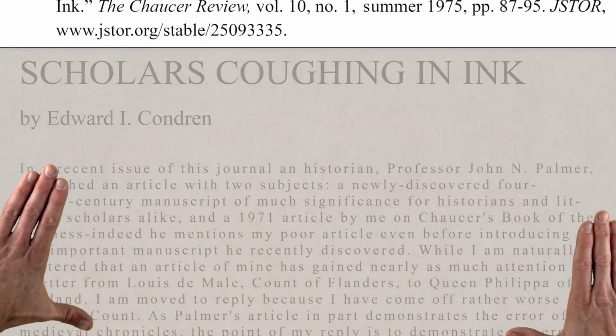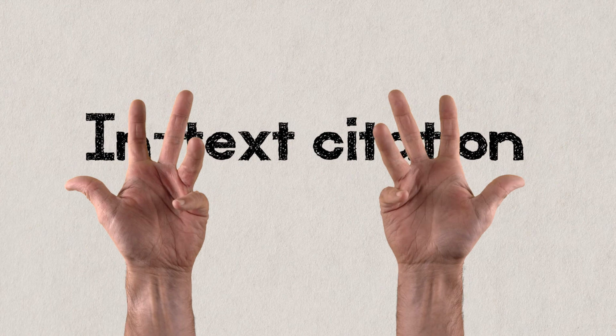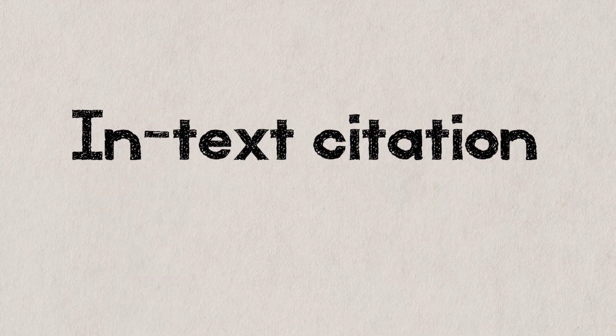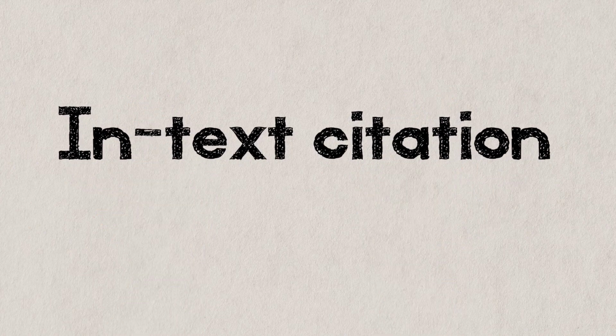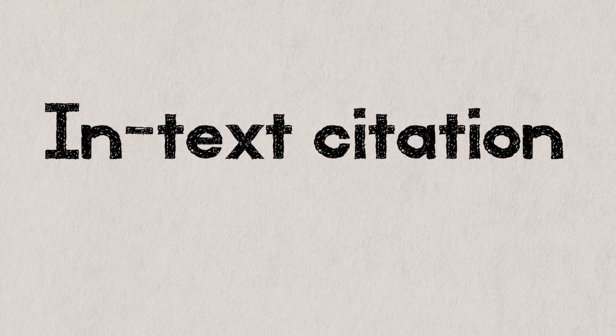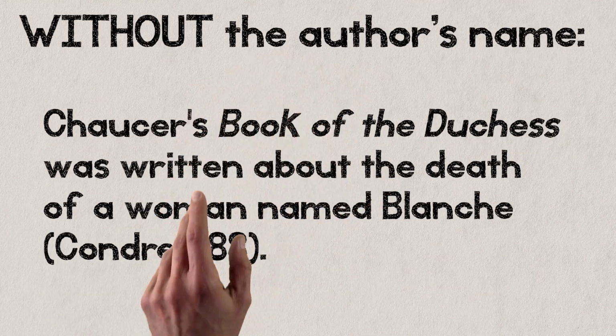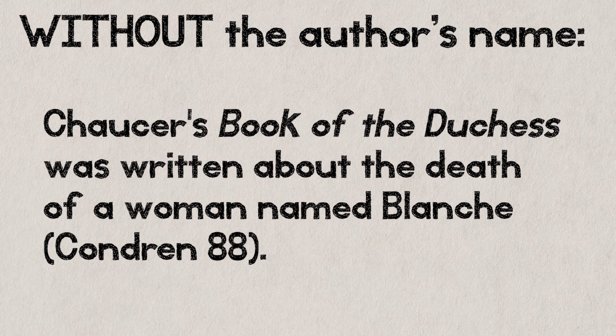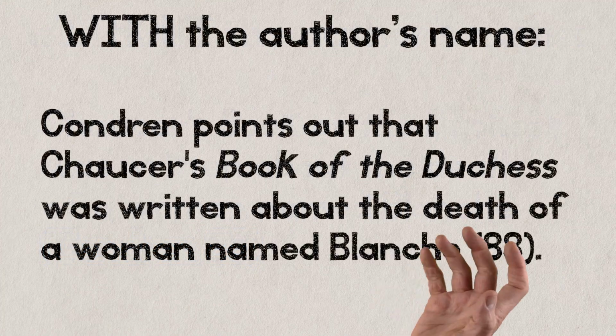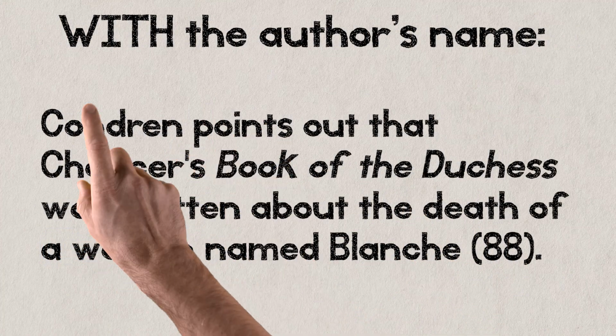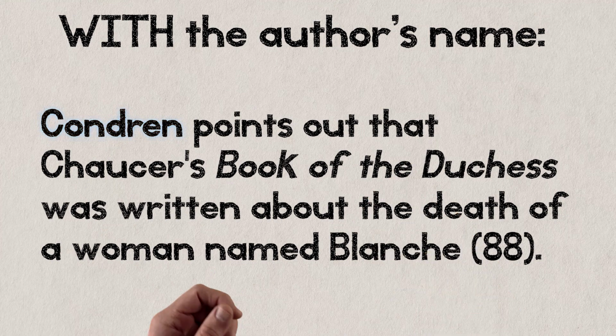That's the Works Cited entry, but what about in-text citation? Thankfully, that's not so bad, although there are a few ways to go about it, depending on whether or not you mention the author's name in the sentence. If you refer to the article without using the author's name, we give credit by putting his last name in parentheses at the end of the sentence, followed by the page number where the information comes from, like this. Easy enough. Now, if you do mention the author's name in the sentence, we only need to share the page number in parentheses, like so.